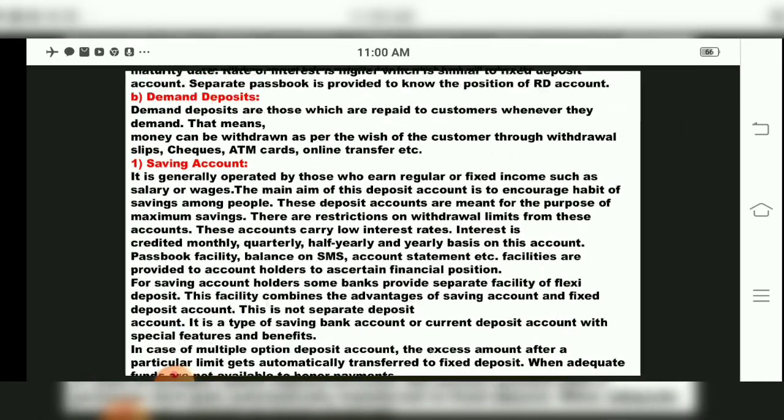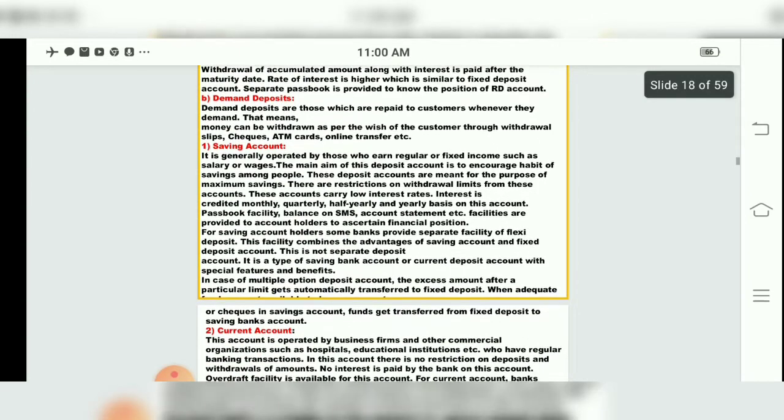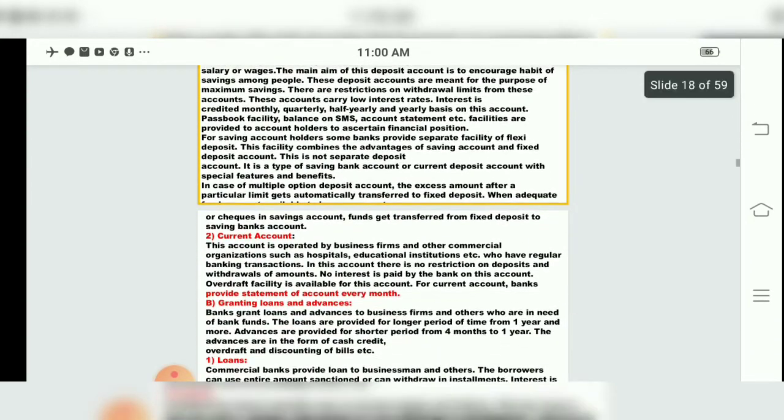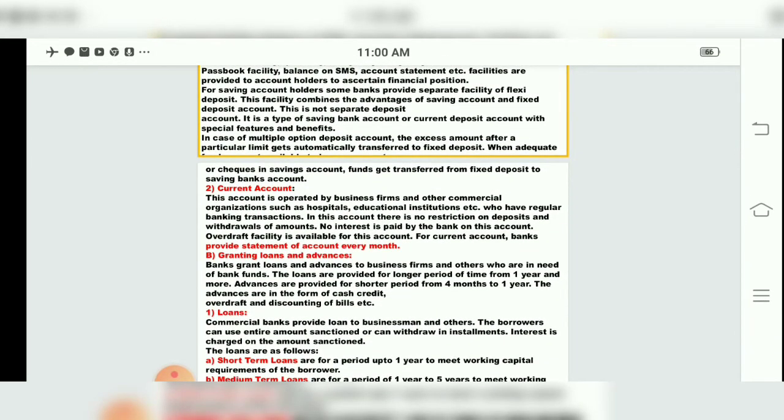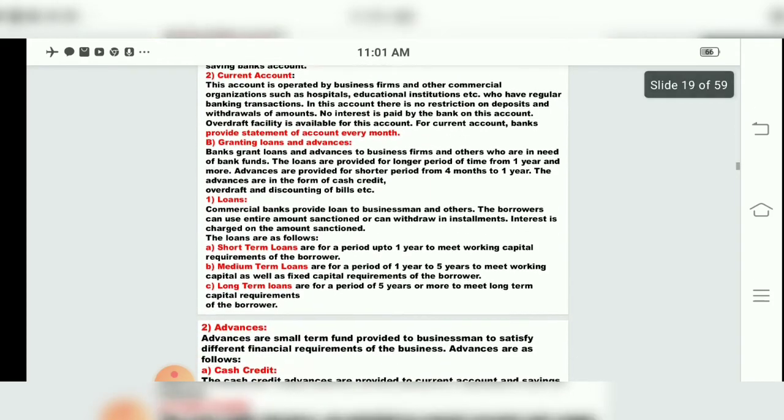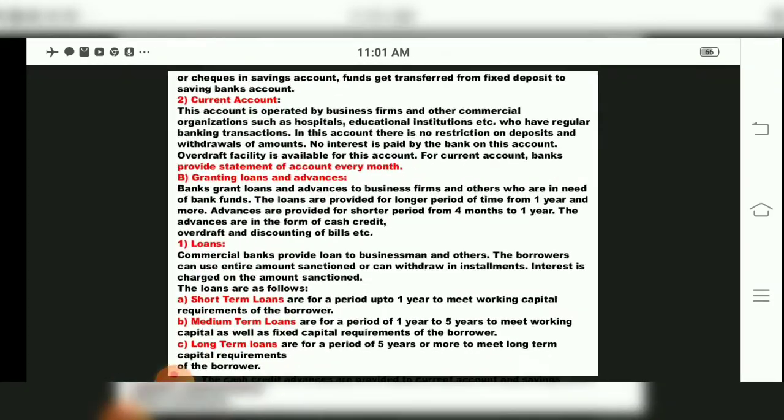This facility is provided by the bank, children. Funds can also be transferred from fixed deposit back to the savings bank account. Whenever you require, if you don't want the fixed deposit, you can transfer it again into your savings bank account, with the help of the bank.